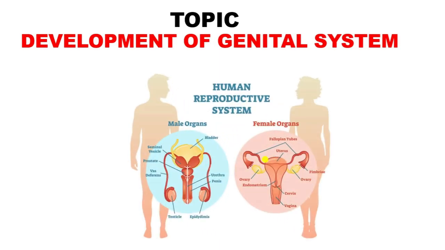Today, the topic of our discussion is development of genital system, mean human reproductive system. In this lecture, we are going to discuss the development of the male reproductive system and the female reproductive system. So first of all, we should know what is the genital system.